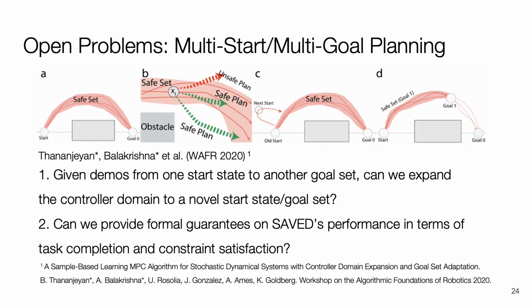In a follow-up paper to appear at WAFR 2020, we establish formal guarantees for SAVED and generalize it to the multi-start state, multi-goal set setting. We are also exploring different exploration objectives to allow SAVED to safely expand its safe set to a wide range of start states and goal sets in the state space.